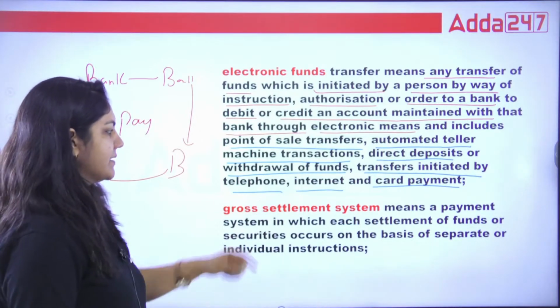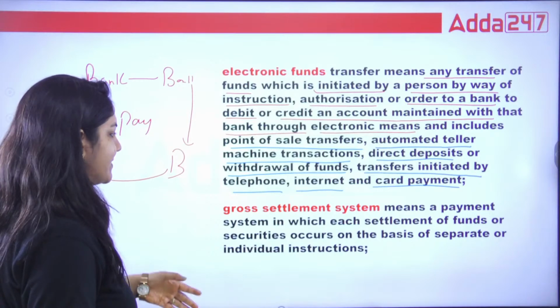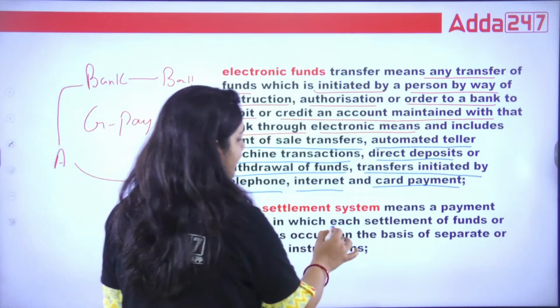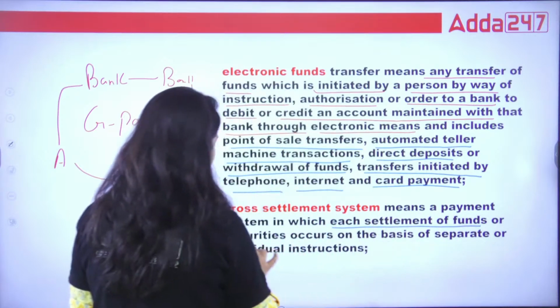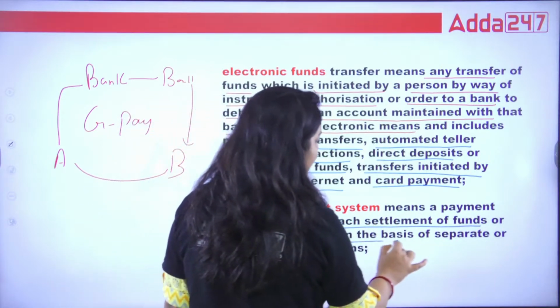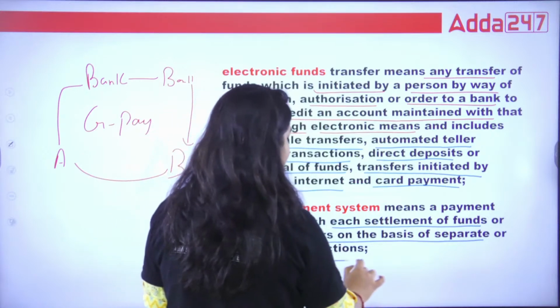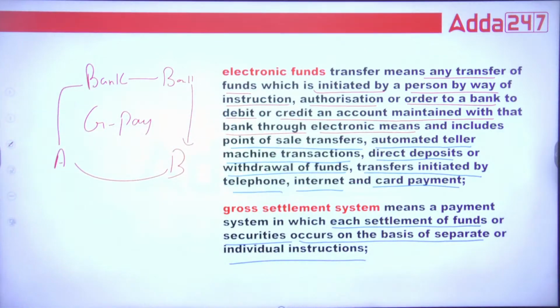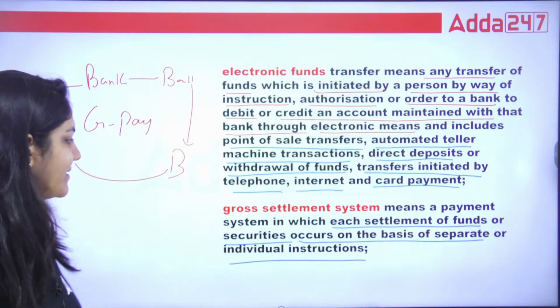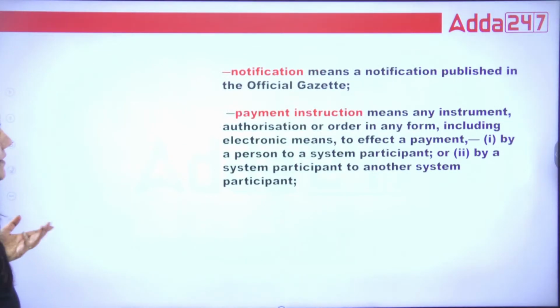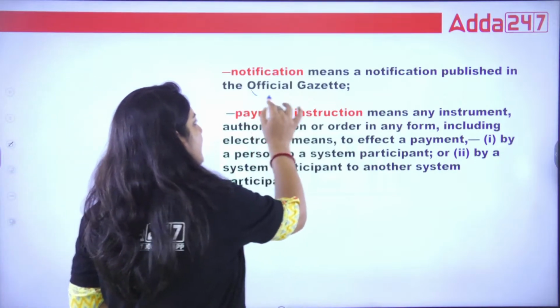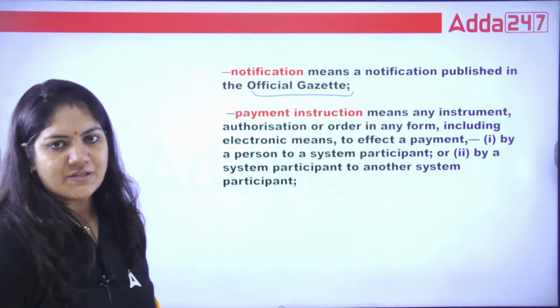What is GSS? Gross settlement system, the system in which each settlement of fund or securities occurs on the basis of separate individual instruction. See class, gross settlement system, the system in which each settlement of fund and security occurs on the basis of separate and individual instruction. What is notification? That which comes in the official gazette is called notification.